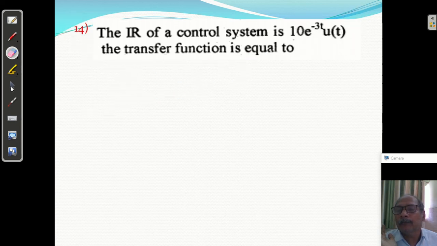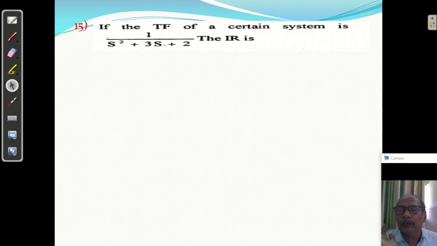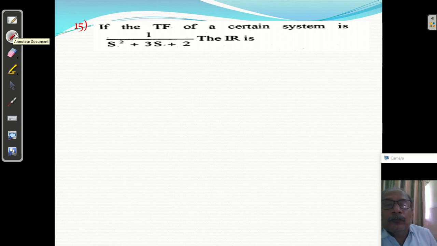Question number 14, 15. I'm going to discuss the last problem here. Question number 15. I'm discussing here 15 questions because एक साथ अगर हमने डिस्कस किया तो that video will become lengthy. So to avoid it, if the transfer function of a certain system is this, the transfer function and impulse response will be same.